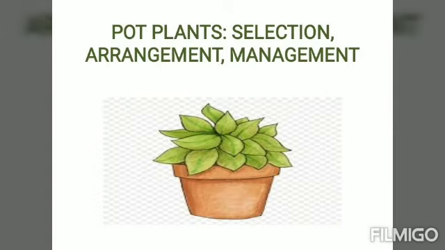In the last slide we learned many things related to landscaping in different public places. Today we will learn about pot plants. In this, we will discuss more on the selection, arrangement and management. Firstly, we will discuss selection.